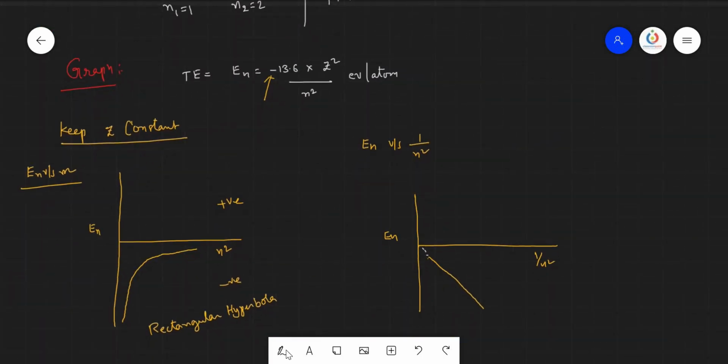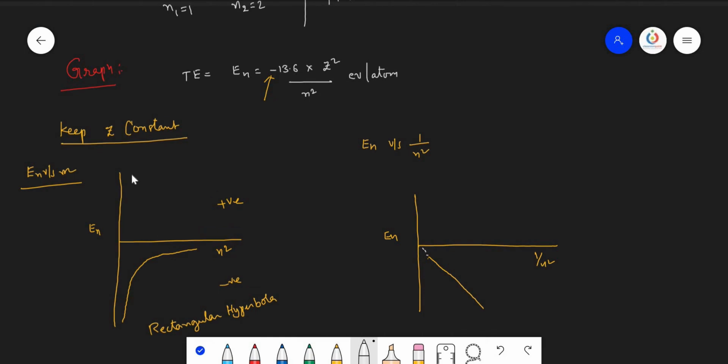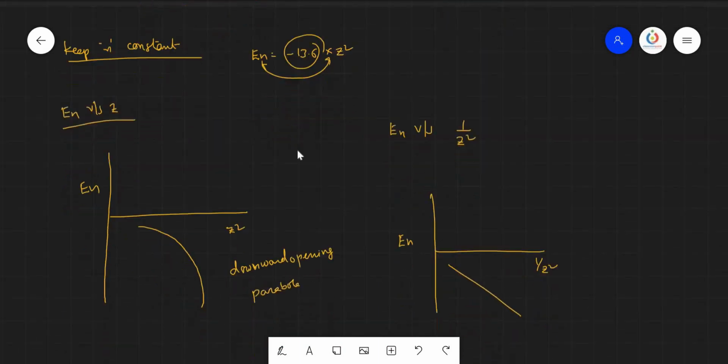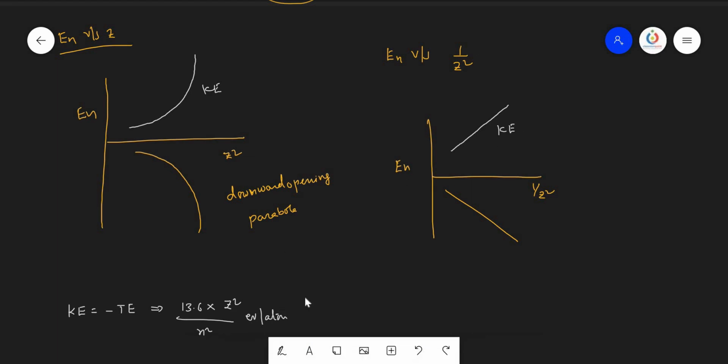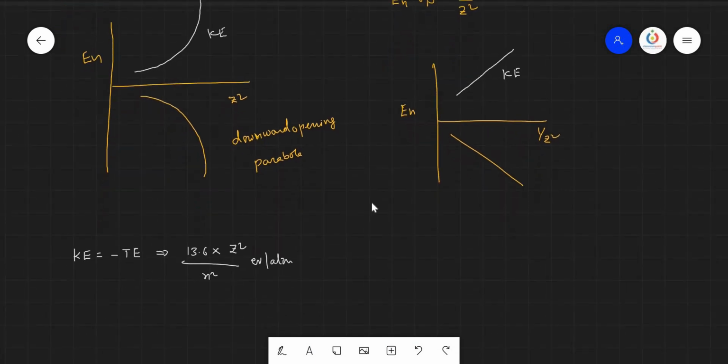So, you will see the graph comes like this for kinetic energy, and here the graph will be like this for kinetic energy, and here we get the graph like this. This is the kinetic energy. These are all just like mirror images. Kinetic energy and total energy graphs are mirror images of each other.